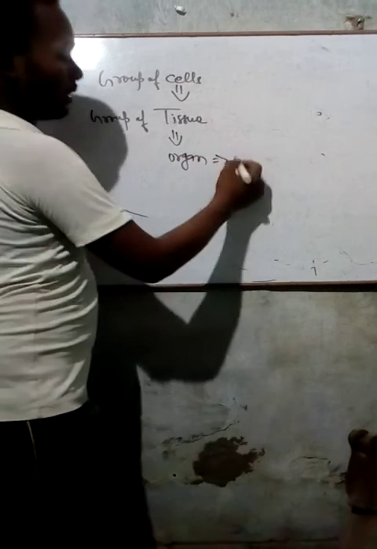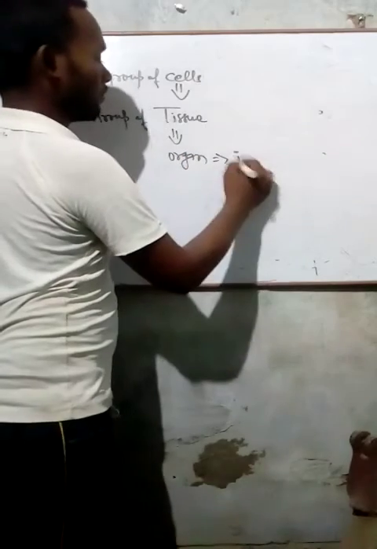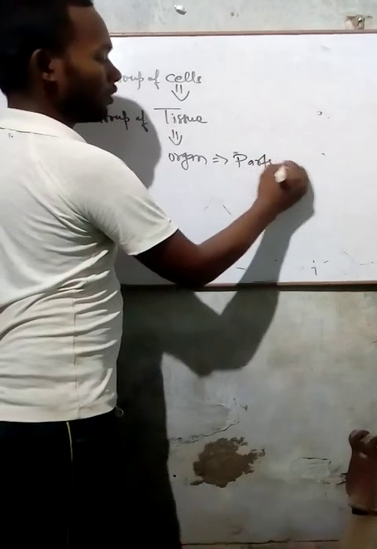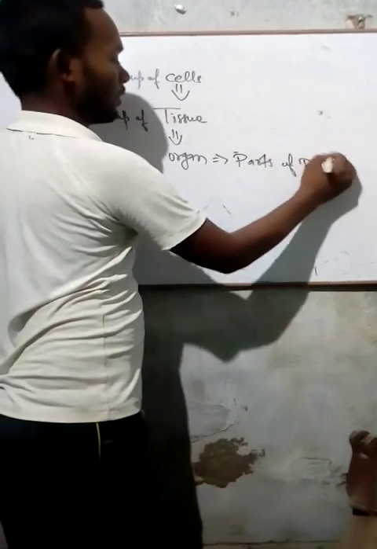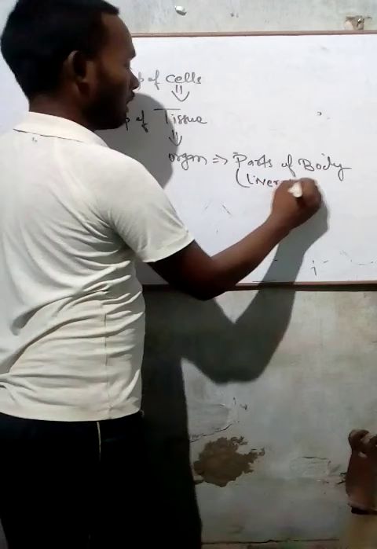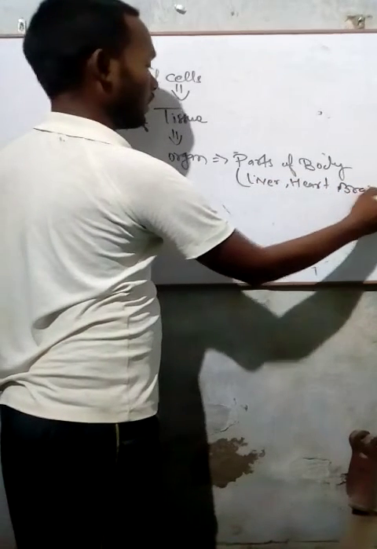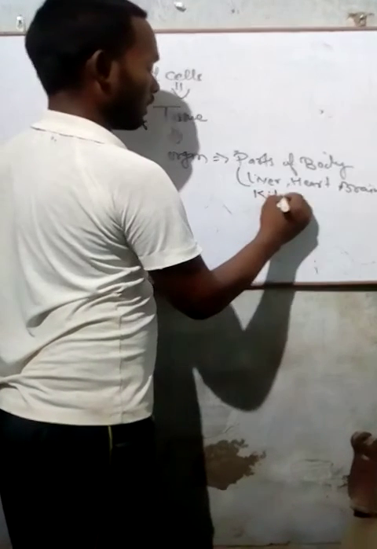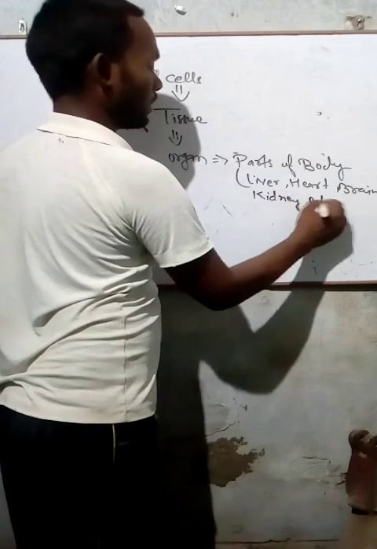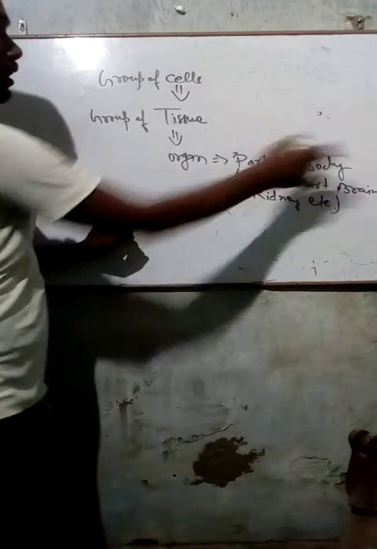Organ means parts of the body. Parts of the body means what? Liver, heart, brain, kidney, etc. So these are some organs.